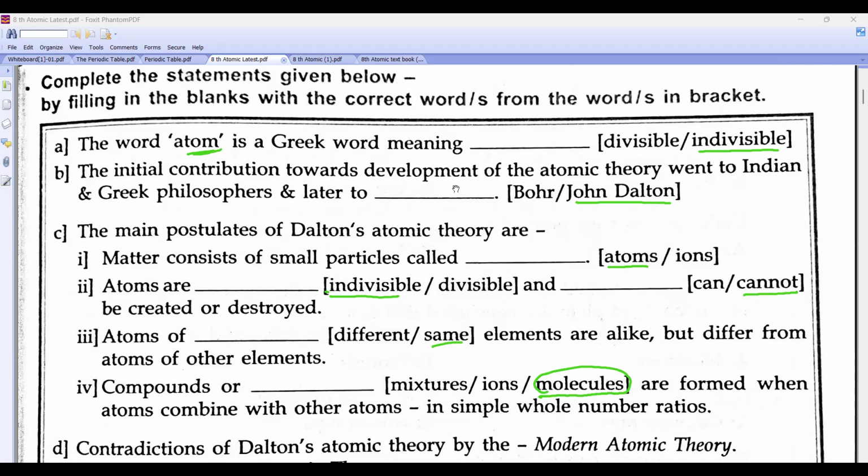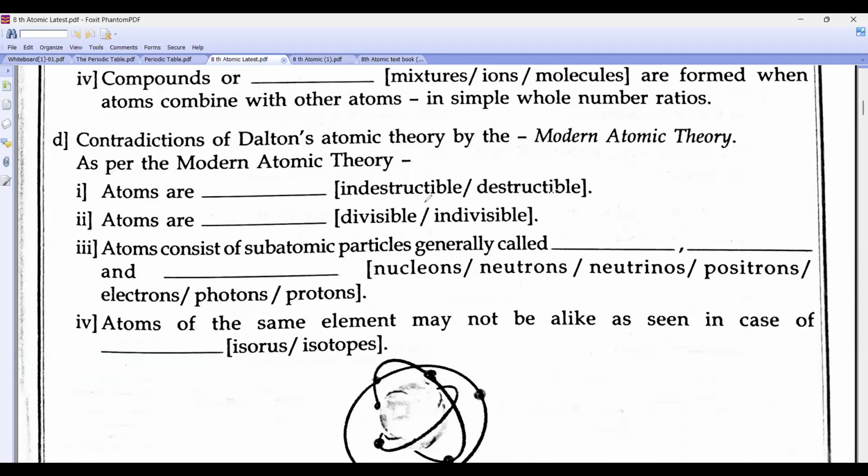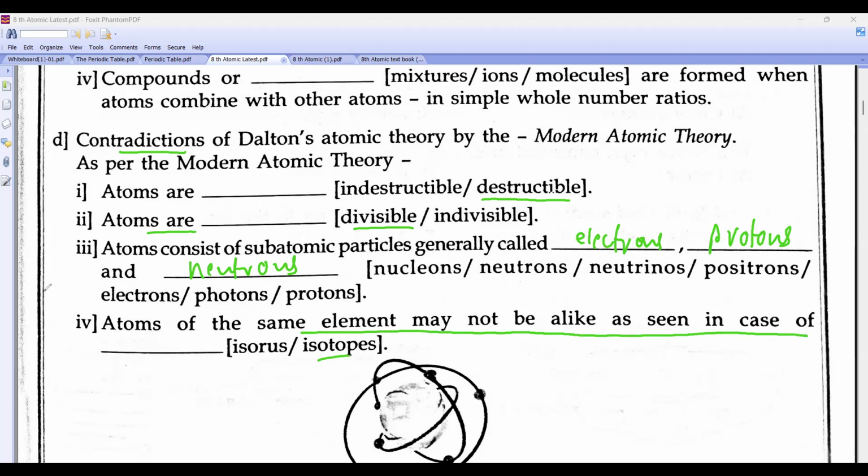Then the contradiction. As per the modern atom, atoms are divisible. Atoms consist of subatomic particles generally called electrons, protons, and neutrons. Atoms of the same element may not be alike, as seen in the case of isotopes.